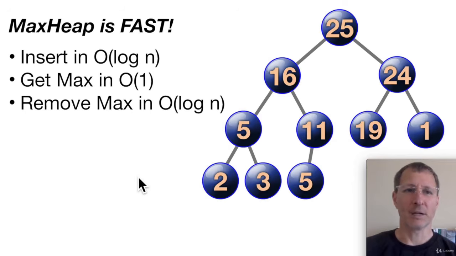You can remove the max, or pop, in big O of log n time. So the response time for a max heap is extremely fast. And that's why we use max heaps for some things. If you need to pop the maximum number off a heap, you can get it very quickly.